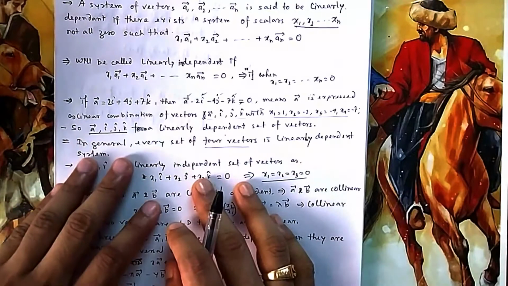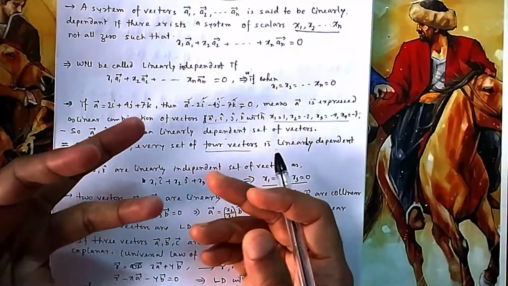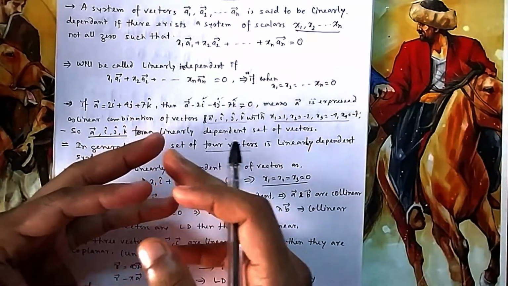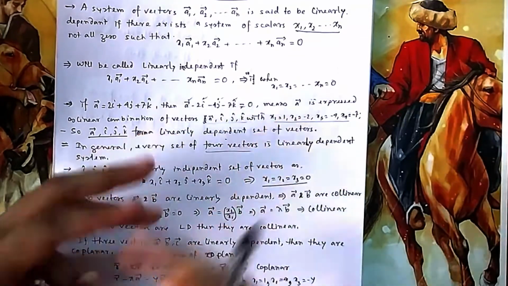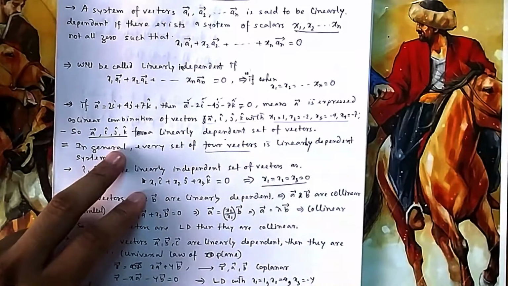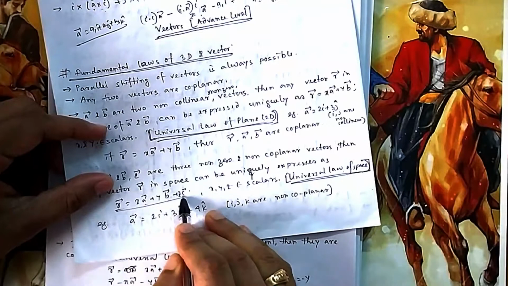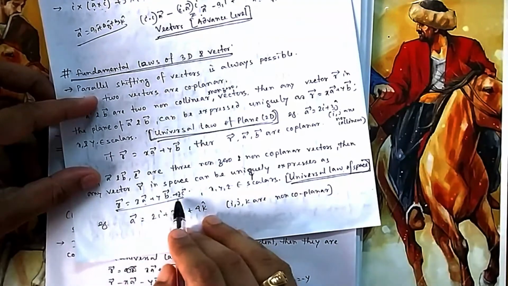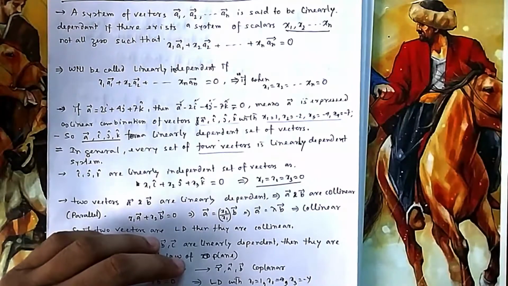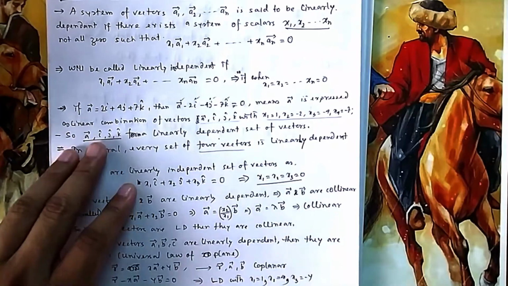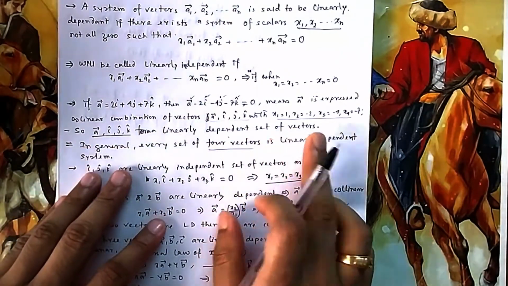Just now we saw the universal law of space. If you are given three non-coplanar vectors, then you can find the fourth one. The fourth vector can be represented by these three. So that linear combination is always possible with these three and the resultant fourth. So for this you can see any vector R can be written this way. So R, A, B, C all will be linearly dependent because you can write it, and that holds for any non-coplanar vectors. So any four vectors you take, obviously with three of them non-coplanar, form a linearly dependent set of vectors.